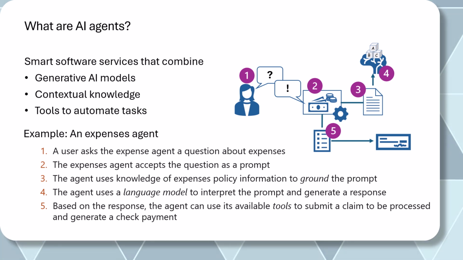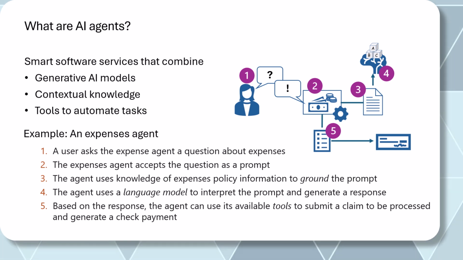First, a simple definition says that these are smart software services that combine three things: generative AI models, your small language model or your large language models, with contextual knowledge, which you're going to provide through your knowledge base or knowledge sources, and the tools to automate tasks. The combination of these three things equals your agent. For example, just to understand this, I'm showing you one example of an expense agent. This is an expense agent which is actually going to do multiple things.